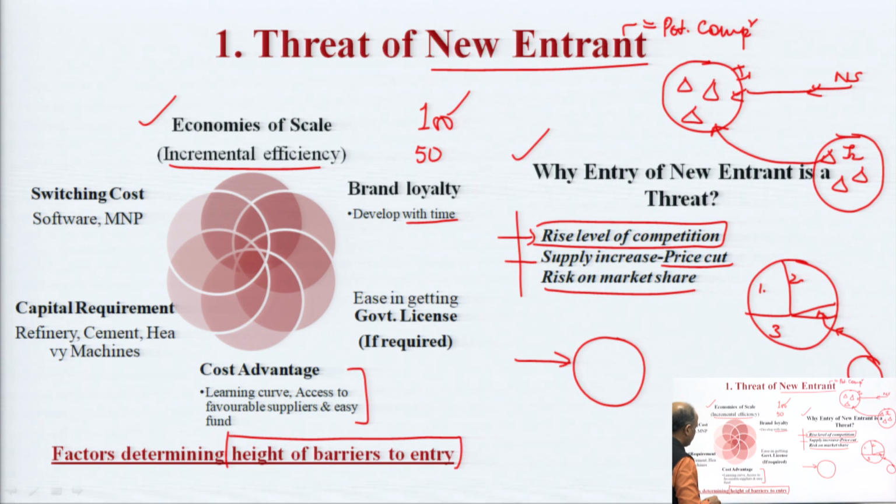If any industry has a high level of entry barriers, like it is difficult to achieve economy of scale, it is difficult to get brand loyal customers in less time, it is difficult to get cost advantage, capital requirement is very huge, switching cost is comparatively easy. So in all these cases the barrier to entry is very high, and new entrants would be restricted looking at the height of the barriers.